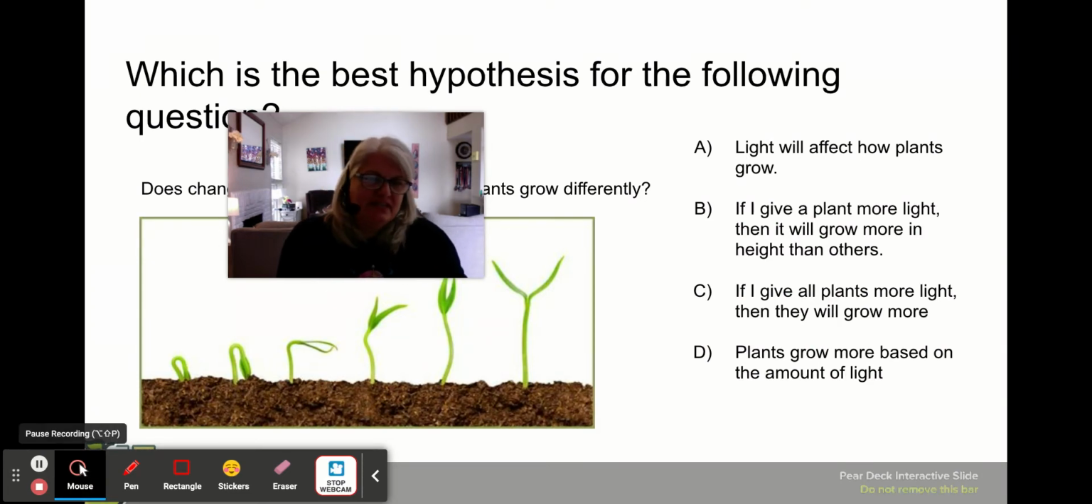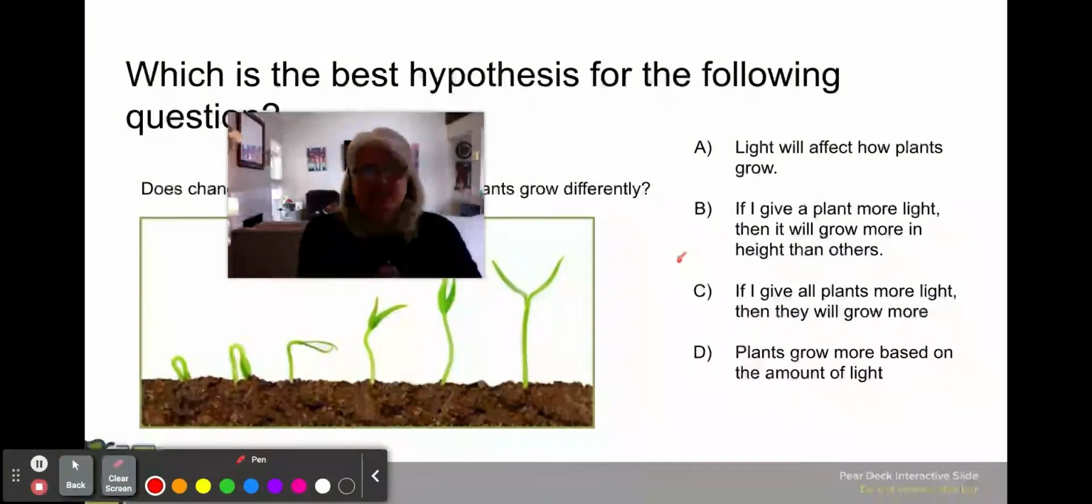Okay, so "light will affect how plants grow" is wrong because it's not in an if-then statement. "If I give a plant more light, then it will grow more in height than others." I like that one because it is measurable with the height. So we're going to hold that one as a possibility. "If I give all plants more light, then they will grow more." That one's okay, but you don't really have anything to compare it to see if it was the light that made the difference. And then finally, "plants grow more based on the amount of light." That is not an if-then statement. So I am going to say that B is the correct answer. So if you chose B, good job.